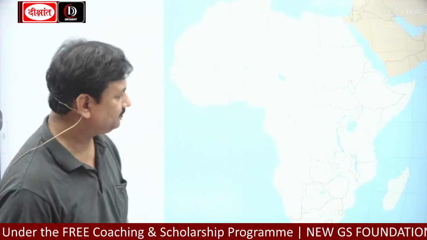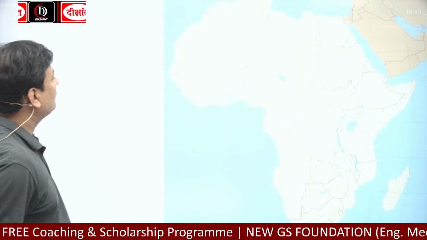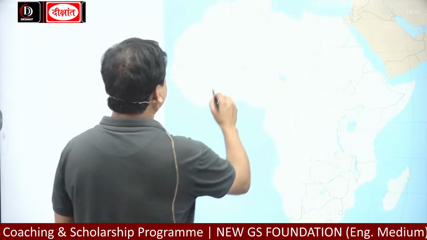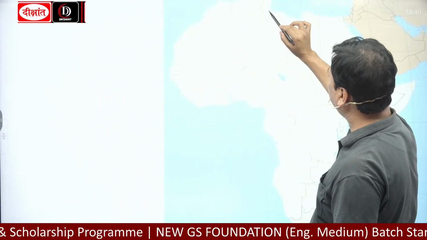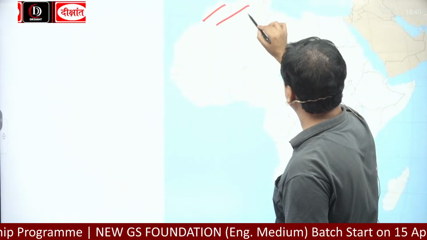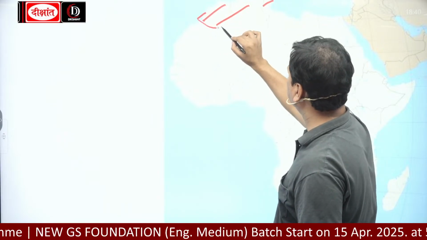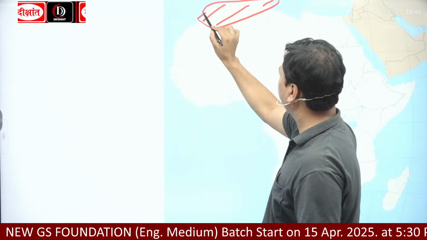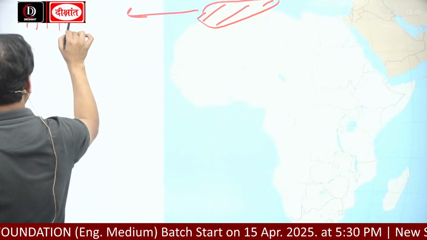Now, mountains of Africa. So, this is Morocco, this is Algeria, this is Tunisia. In these 3 countries, there is a mountain called Atlas Mountain. It is a fold mountain.